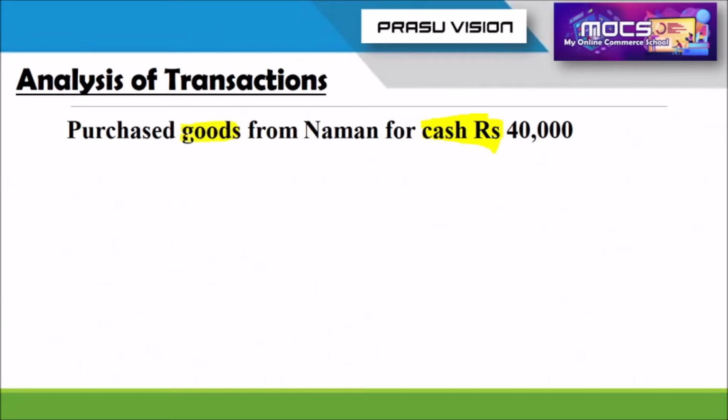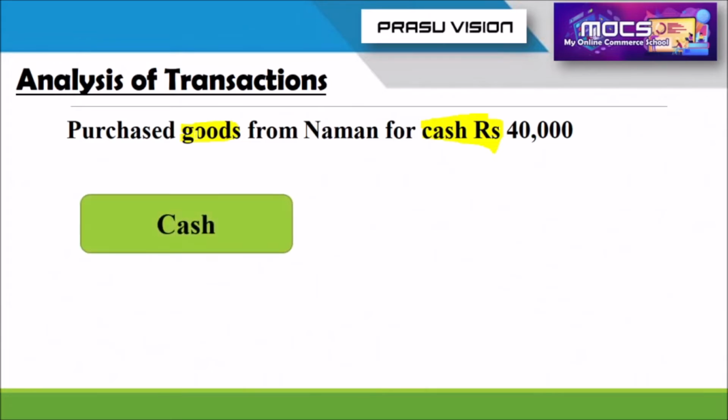For the goods coming to the organization, we can use the term stock. Stock, you already know very well, is the materials purchased by the organization for the production of the final product; we can say opening stock. Also there will be closing stock. Whatever material or goods are purchased into the organization, we can use the term stock. So stock of the organization increases, but cash of that firm decreases.